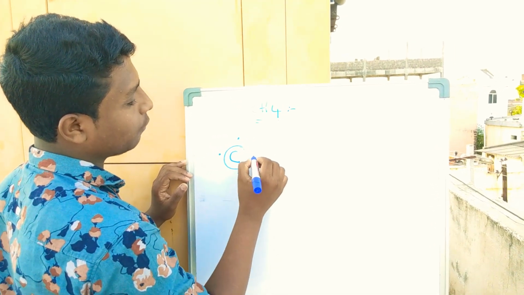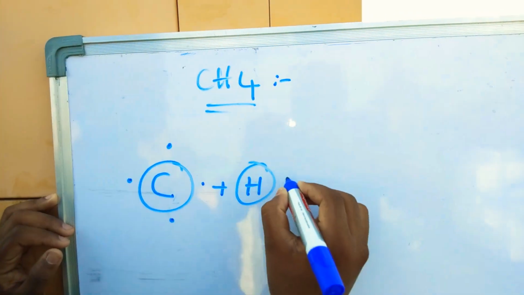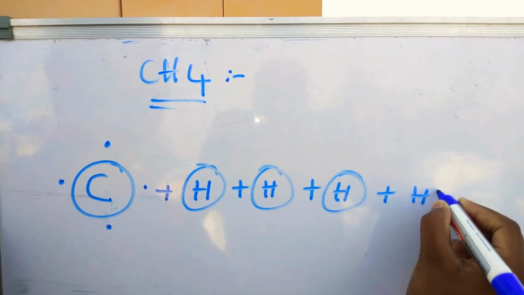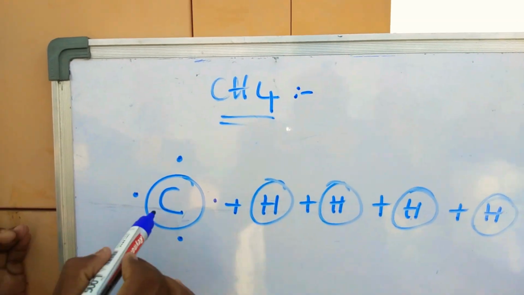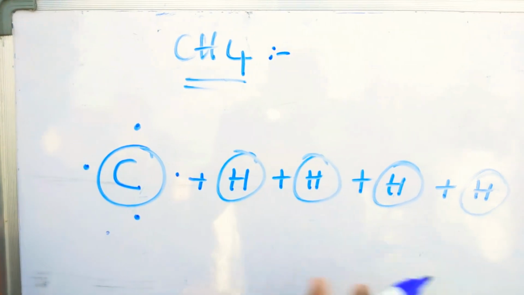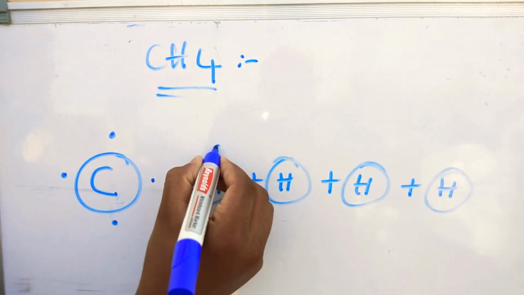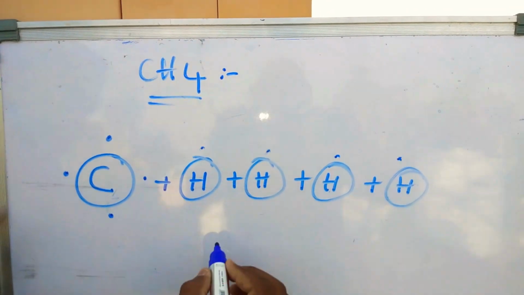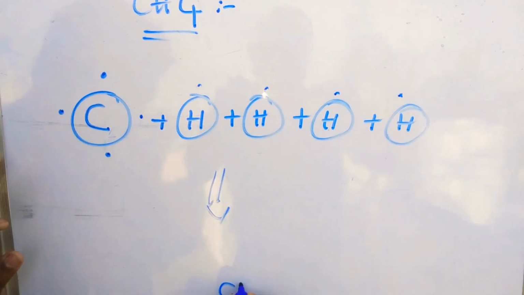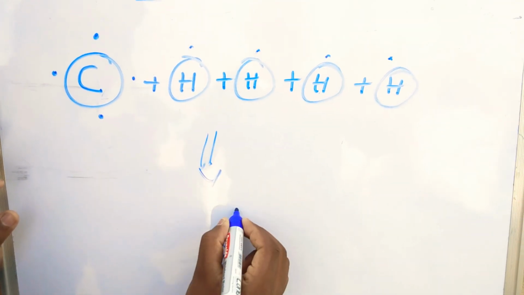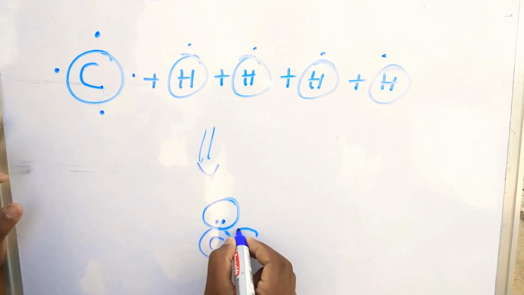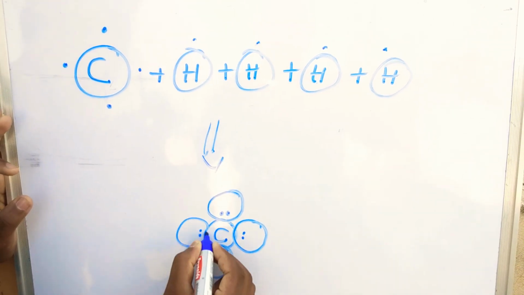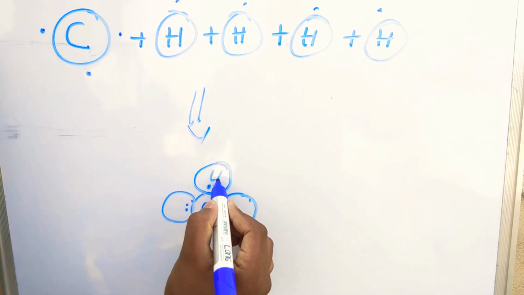One, two, three, four. Plus 1, 2, 3. Here observe, CH4 contains one carbon atom and four hydrogen atoms. Here the middle atom is C and the hydrogens surround it.